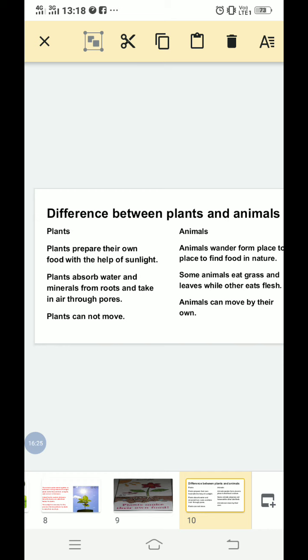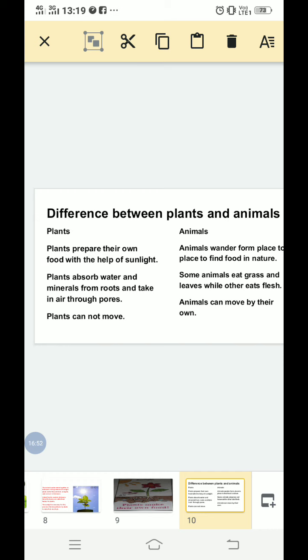Plants prepare their own food with the help of sunlight by the method of photosynthesis, right? Plants absorb water and minerals from the roots and take the air through the stomata or pores on the leaves. And third, plants cannot move. These are all the properties of plants that we have learned through this lesson.